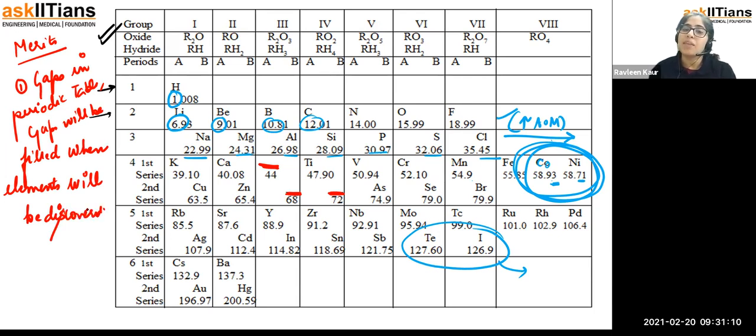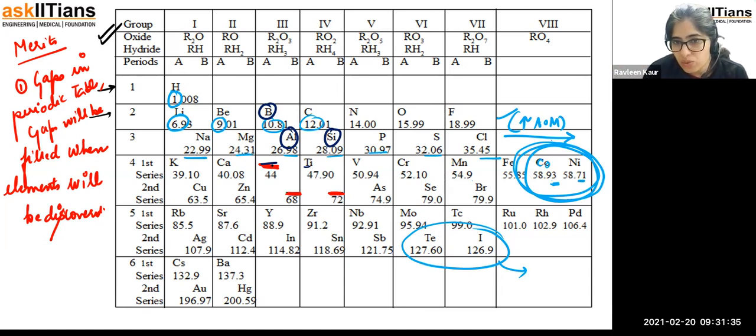But what was the name given to these gaps? We need to understand that very clearly. The name was given as per the preceding element, whichever element is present at the top. So here at the top is boron. For this one there is going to be aluminium, and for 72, the top one is silicon. Don't look at the top of the table, you have to see the same group, the element at the top.